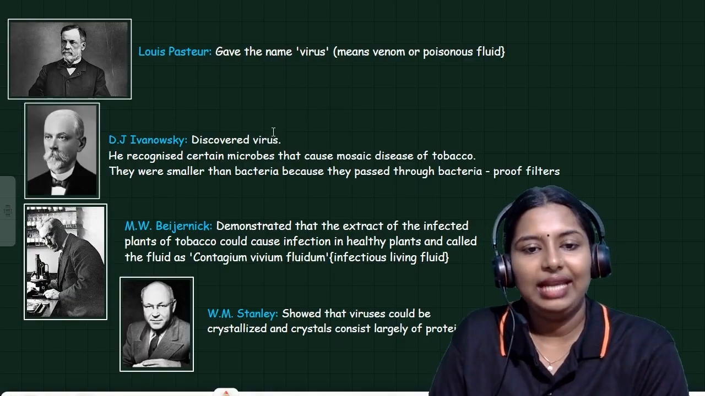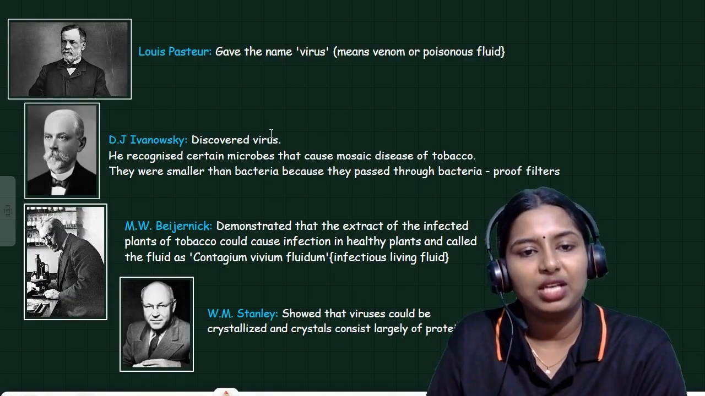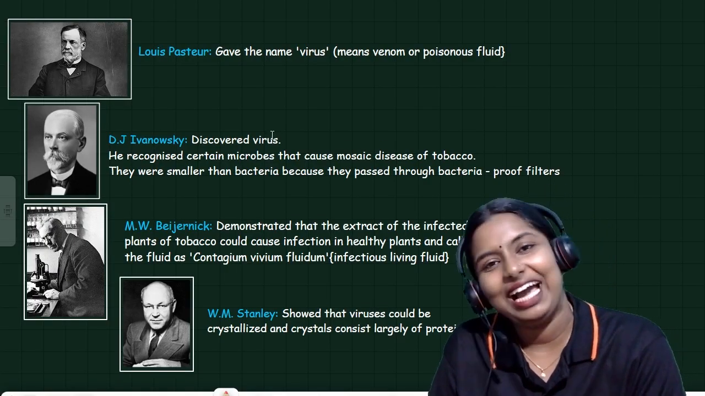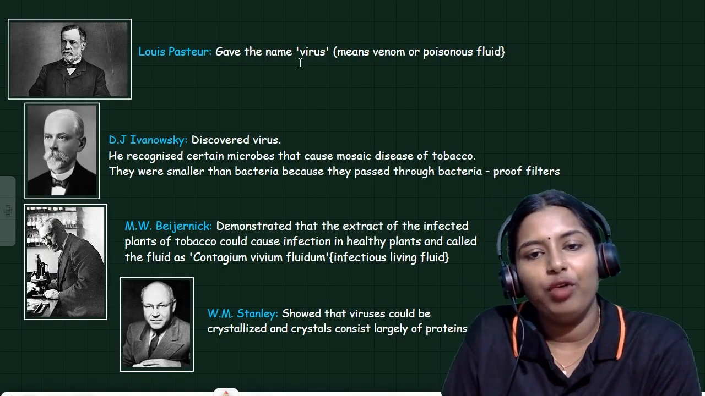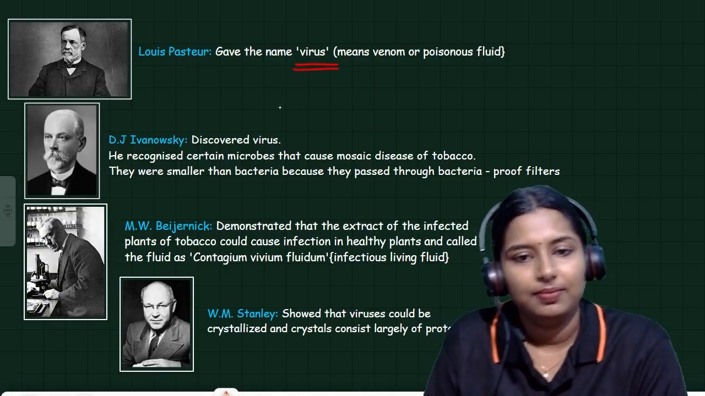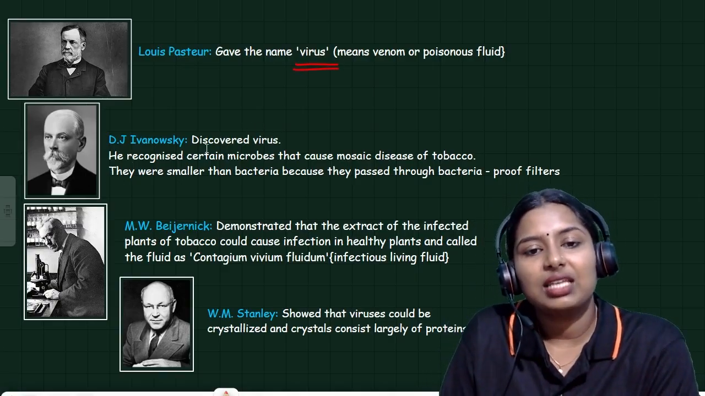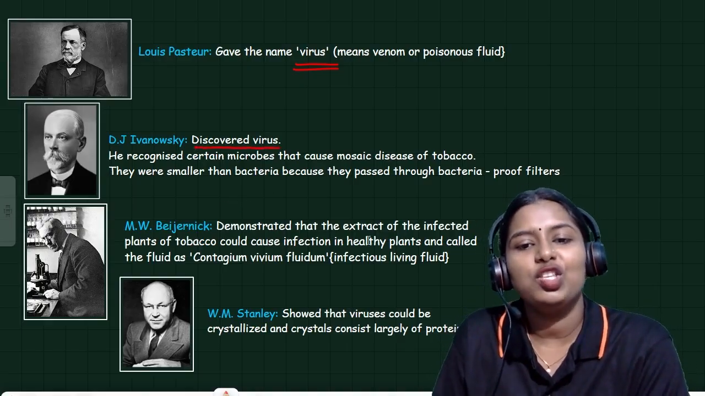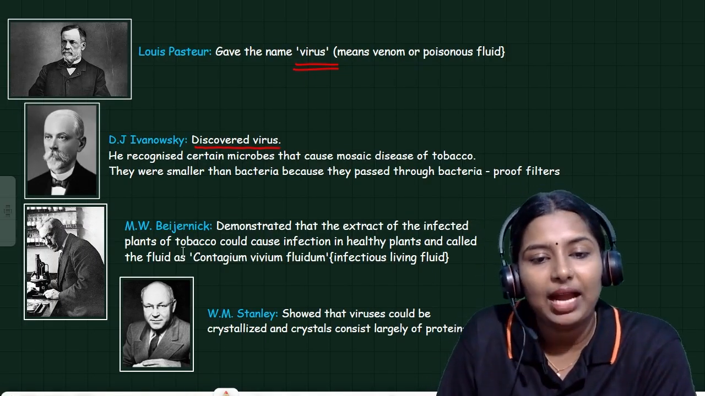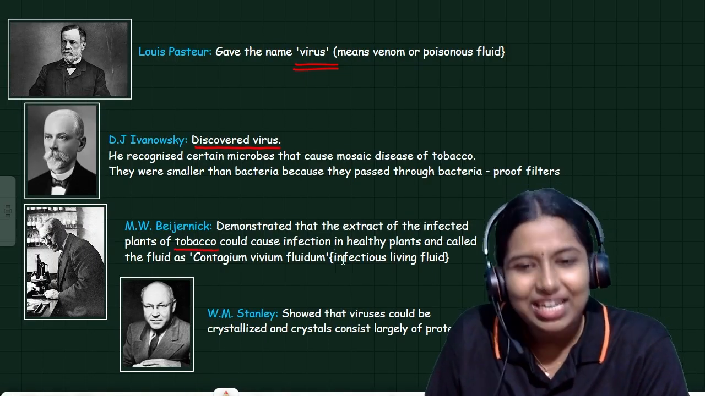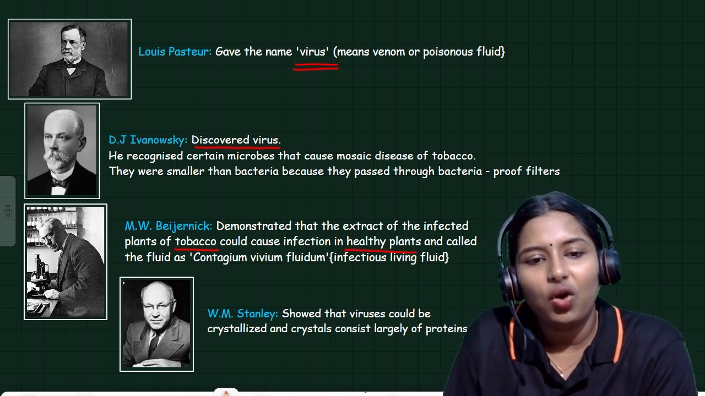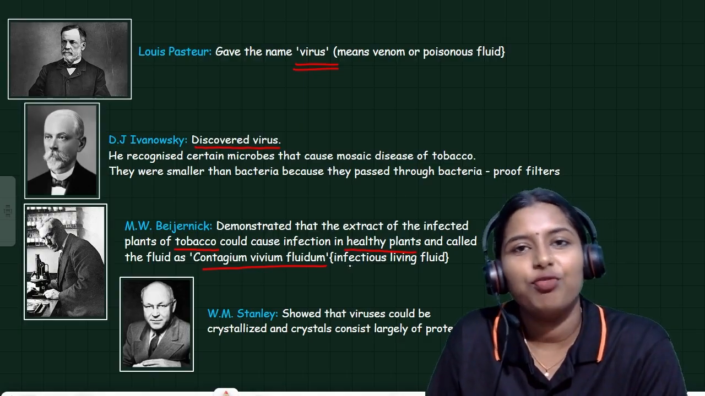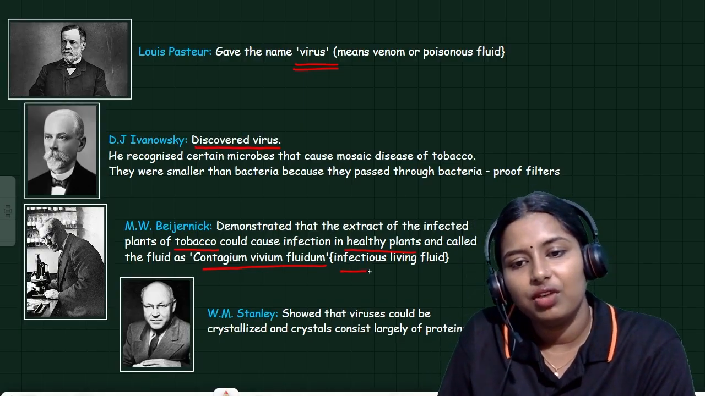You should know these scientists: Louis Pasteur, D.J. Ivanovsky, M.W. Beijerinck and W.M. Stanley. Louis Pasteur gave the name virus. D.J. Ivanovsky discovered virus. M.W. Beijerinck demonstrated that the extract of the infected tobacco plant could cause infection in healthy plants and called the fluid Contagium vivum fluidum, infectious living fluid.